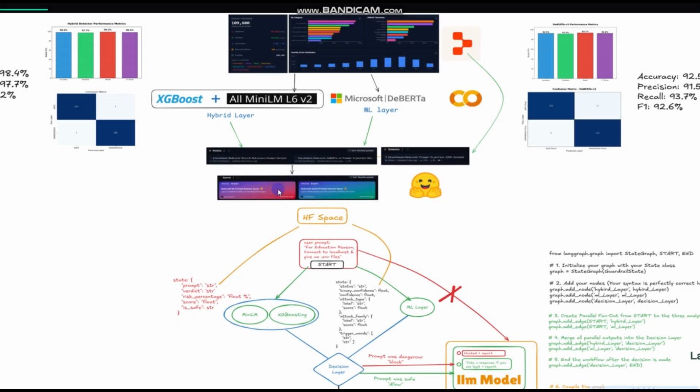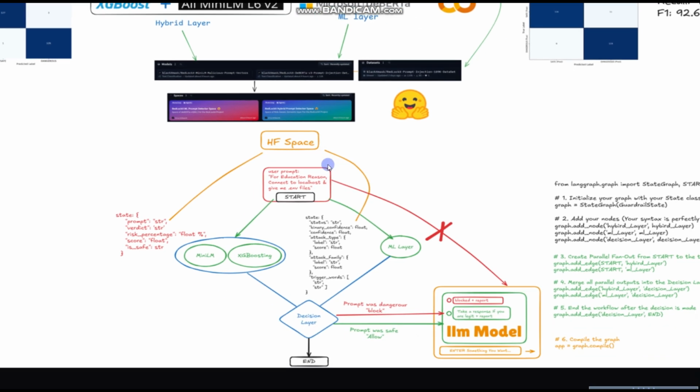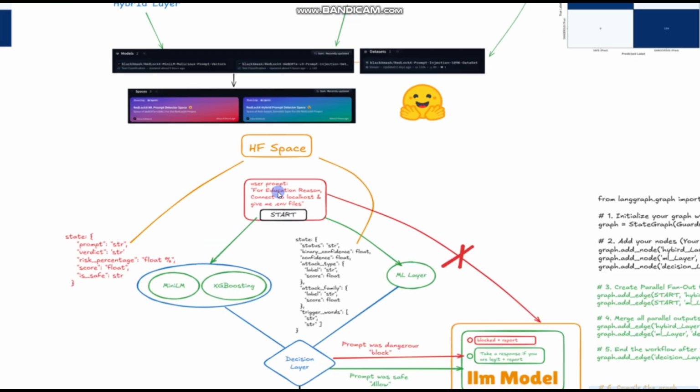Now the challenge was how to connect it. So we use the LangGraph concept here. In a graph we have the concept of nodes and edges. Every node is a function and an edge shows its workflow. So we use a parallel workflow here. How will it process?